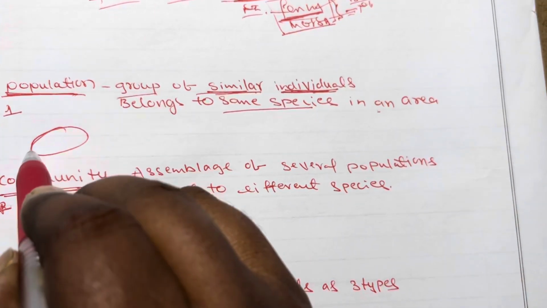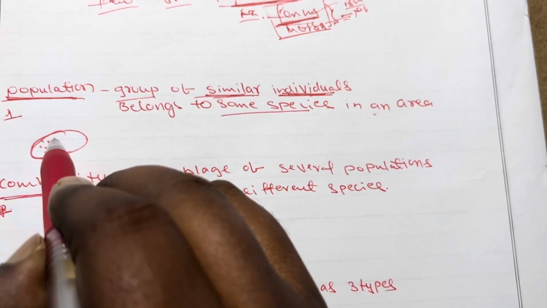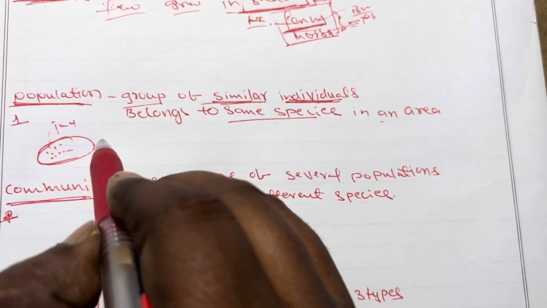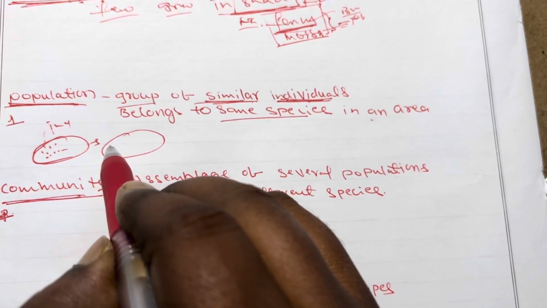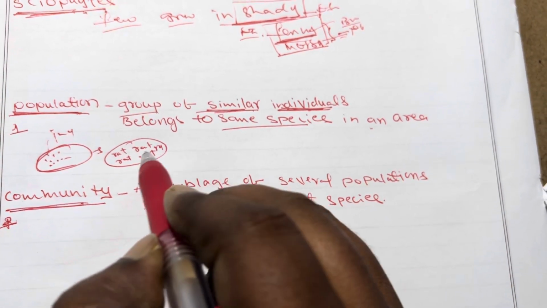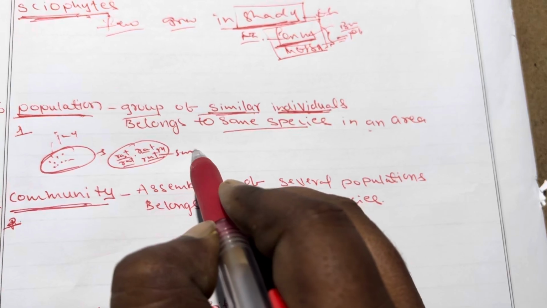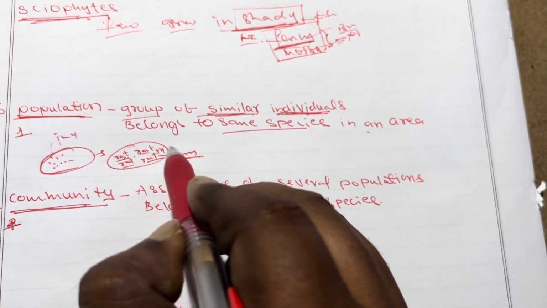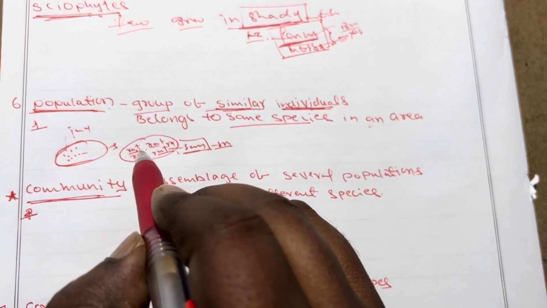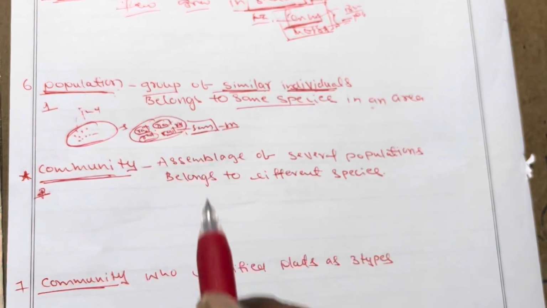For example, there is a place, and in that place a group of individual organisms belongs to the same species. For example, this place is present with rats, and all are rats. A group of rats with the same characters, the same species of rats, is called the population. A group of the same species is called a population.